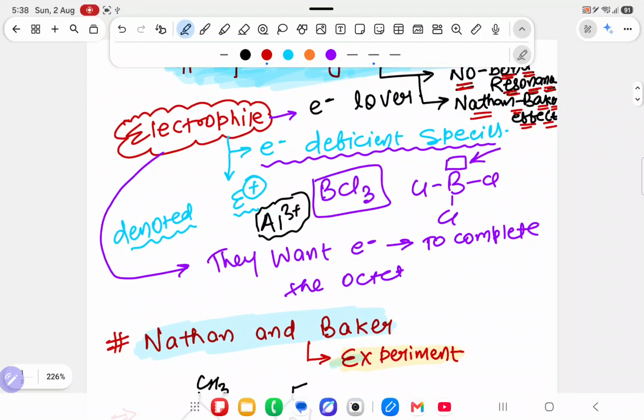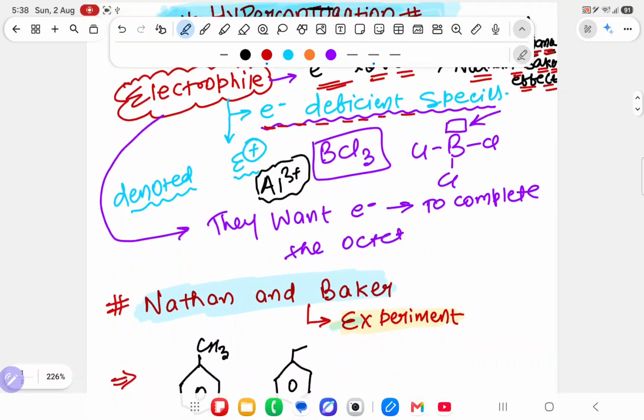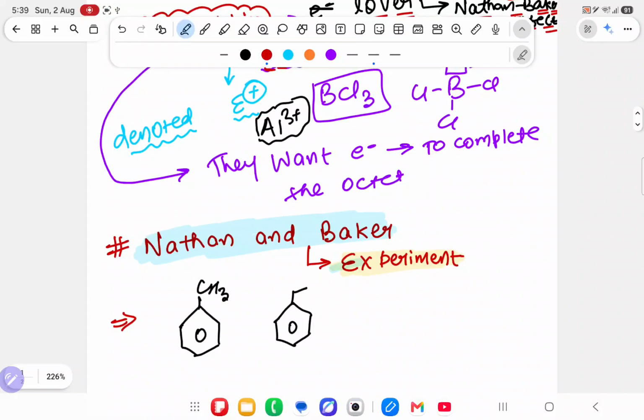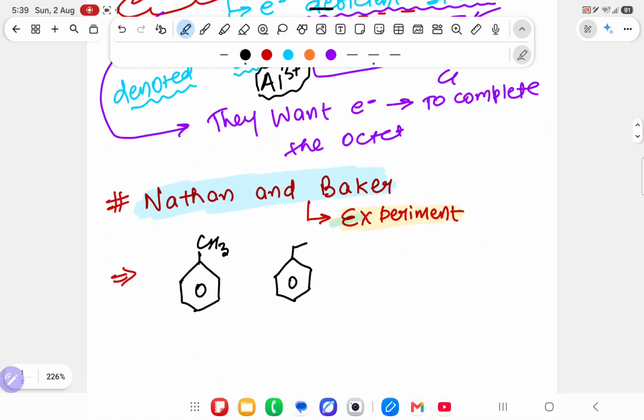Now I have told you that an electrophile is an electron deficient species, which means it is an electron lover. Now I am saying that Nathan and Baker had just completed the study of inductive effect, which had been discovered. Now they come to do one experiment to see how the inductive effect will work here, but they will get something different.